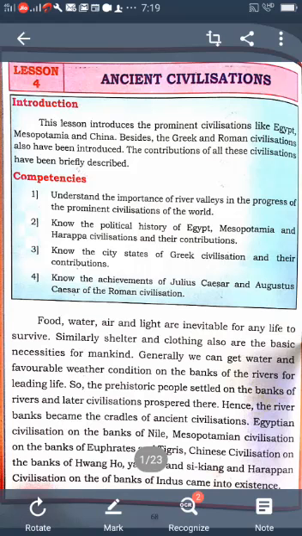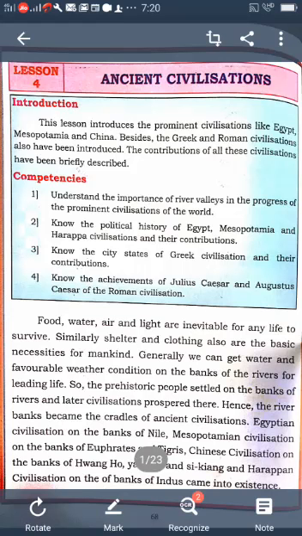Next, we also learn about the Mesopotamian civilization. The Mesopotamian civilization also flourished on the banks of the Tigris and Euphrates. The land between them, Mesopotamia, is called the land between the rivers. Mesopotamia was ruled by Sumerians, Babylonians, Hittites, Assyrians, and New Babylonians. The famous ruler of this dynasty was Hammurabi.